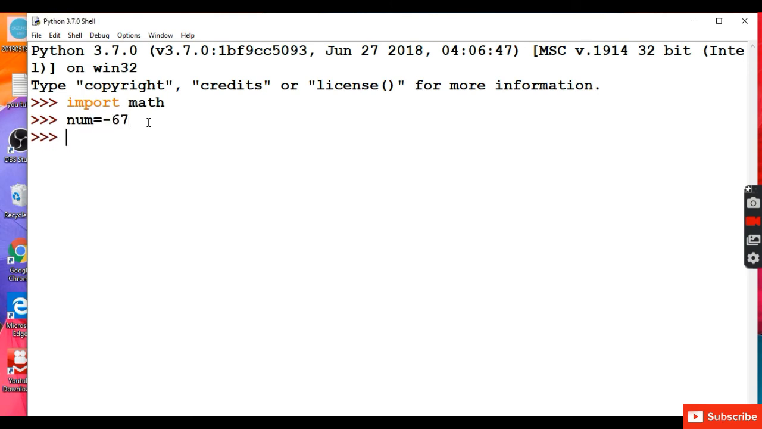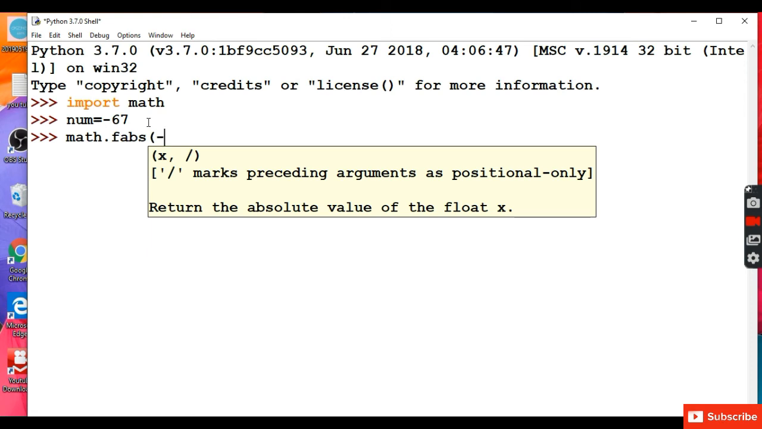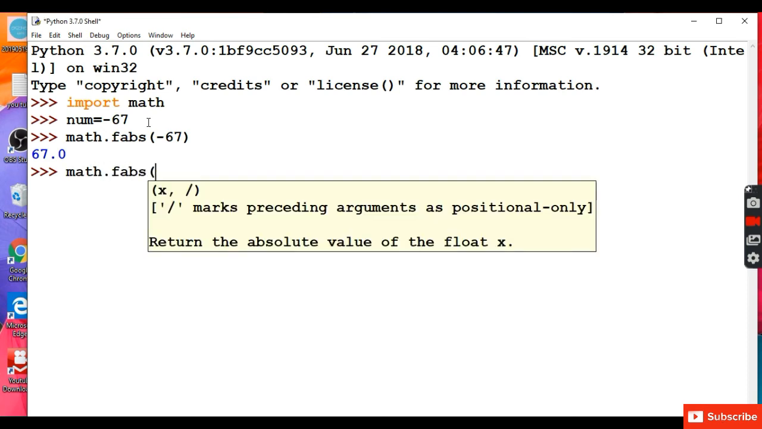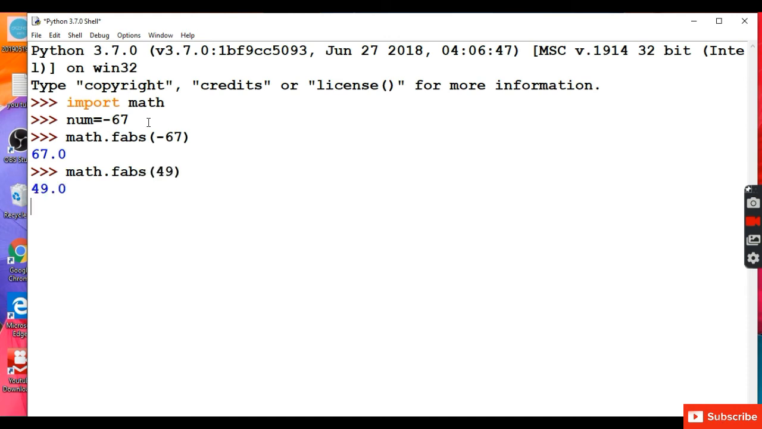FABS function. It returns the positive value of the number. This positive value is called the absolute value. For example, math.fabs of minus 67. So the answer will be the positive value of minus 67, which is 67.